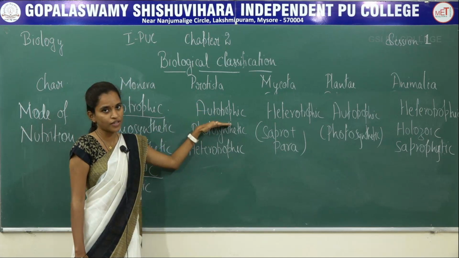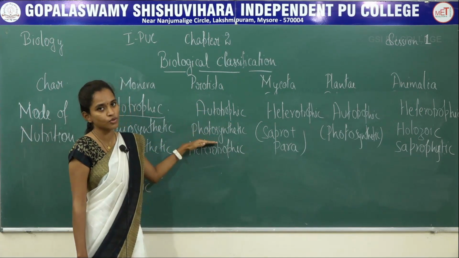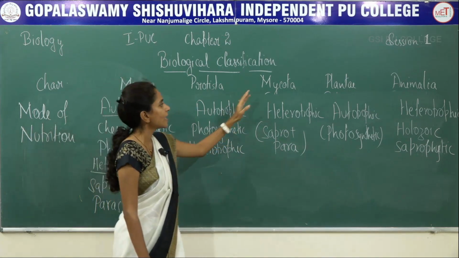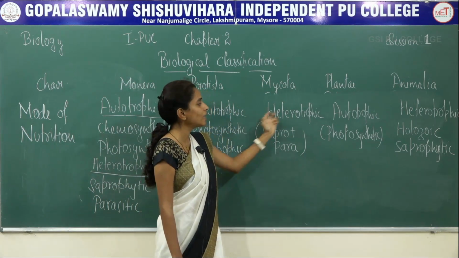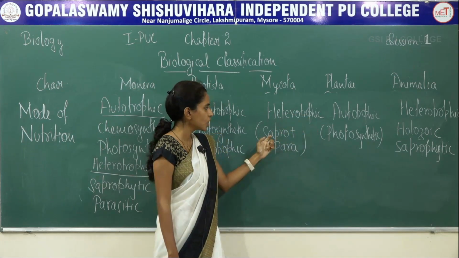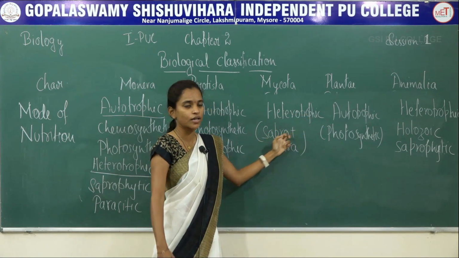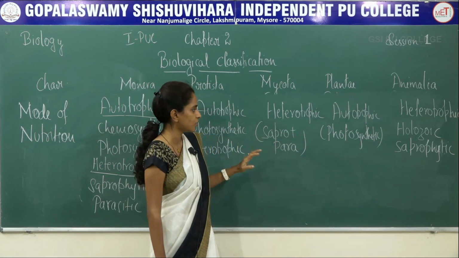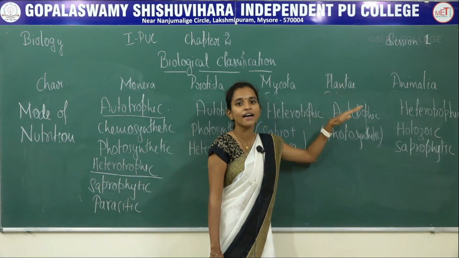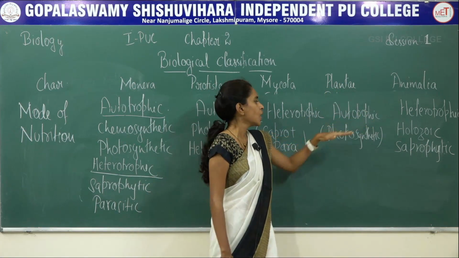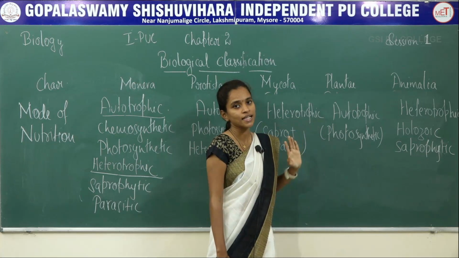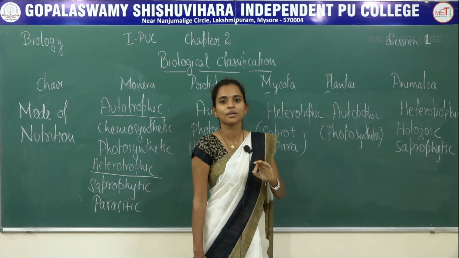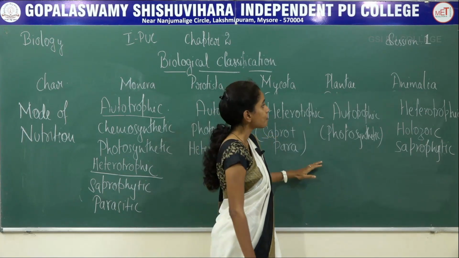Protista has autotrophic type of nutrition, that will be photosynthetic, and some of them have heterotrophic type of nutrition. Whereas fungi or Mycota have only heterotrophic type of nutrition, which includes saprophytic, feeding on dead and decaying, and parasitic, that is feeding on the host by causing adverse effect to the host. Plantae have autotrophic type of nutrition, where they have photosynthetic mode of nutrition. Few of the plants are exceptions, that is they will be insectivorous plants also.